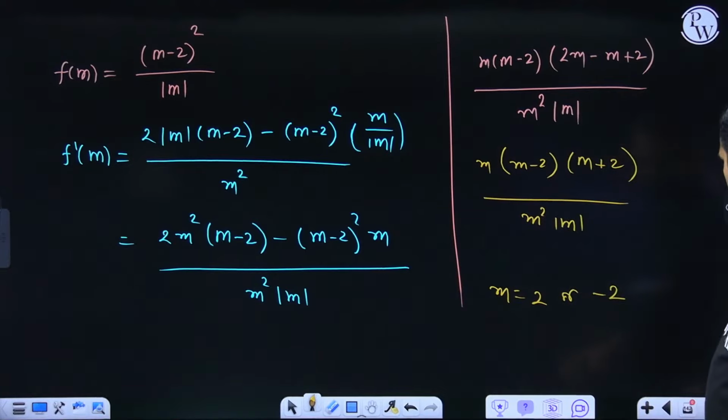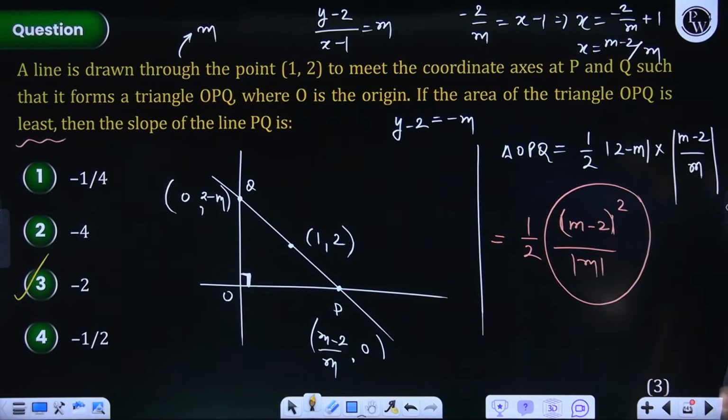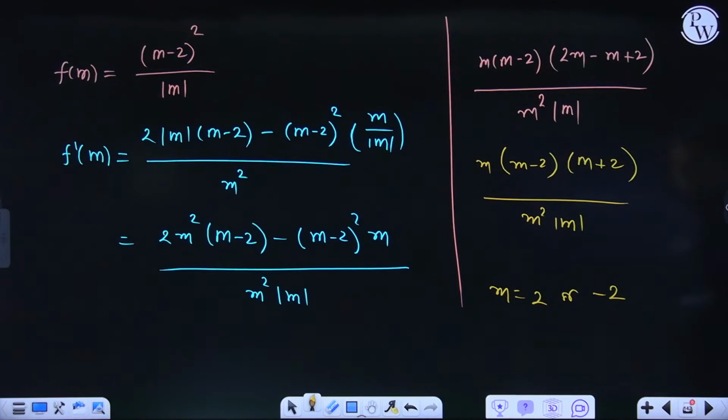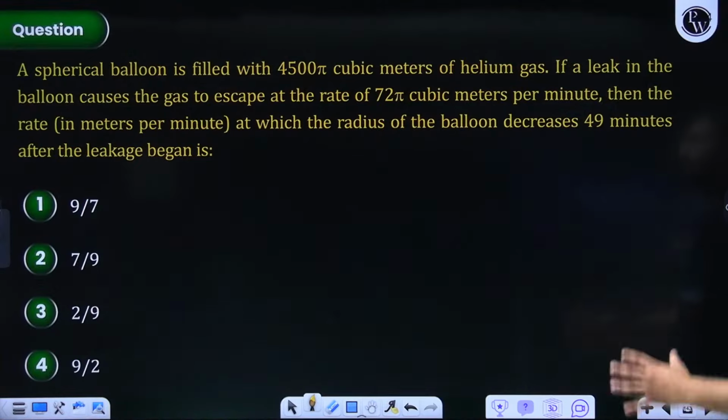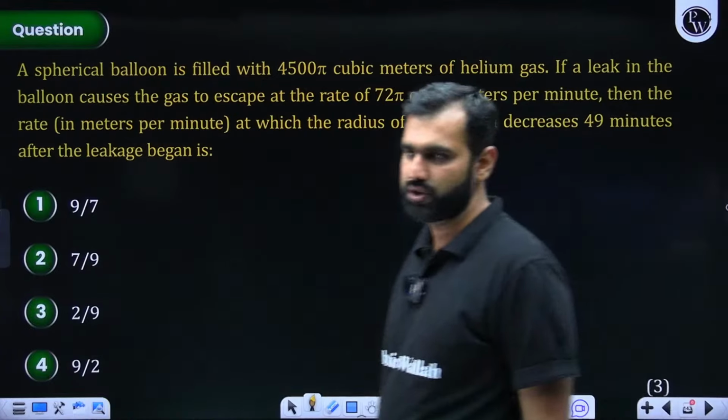Let's say both 2 and minus 2 were given, then I might have tried thinking of doing this. Everybody with me on this? But anyways, it will give me the same minimum result at either 2 or minus 2. Now with this, let us try and solve this question based on application of derivatives.